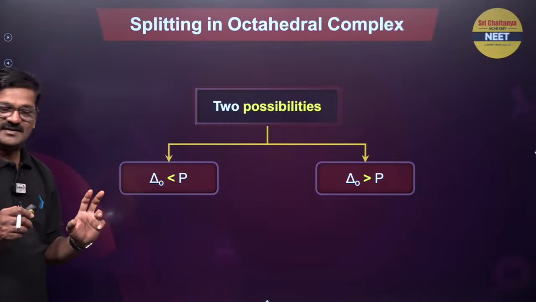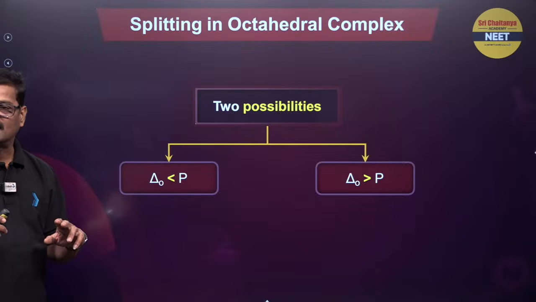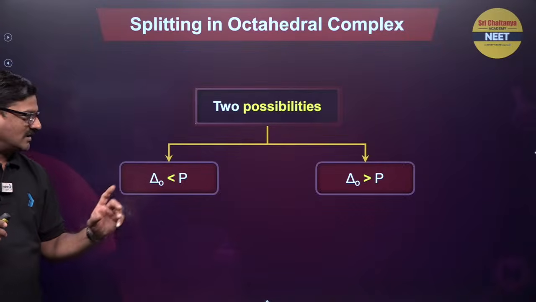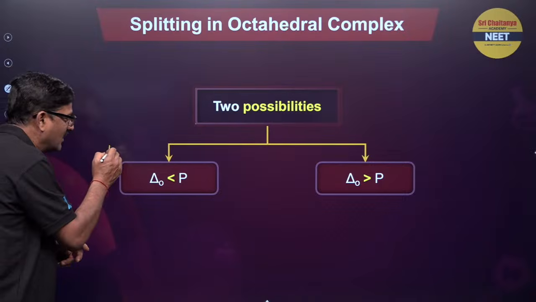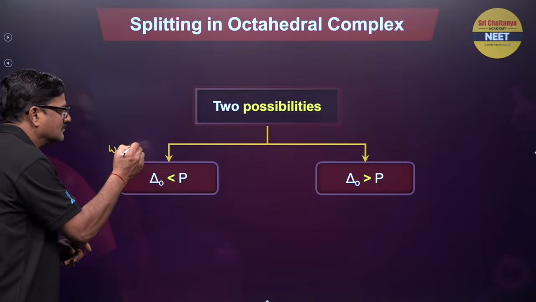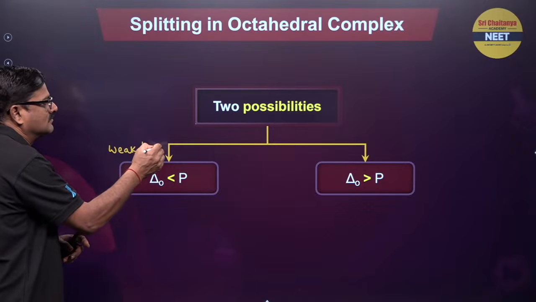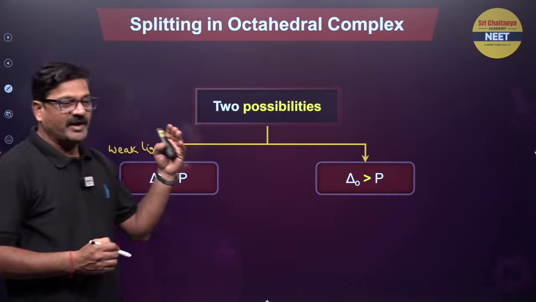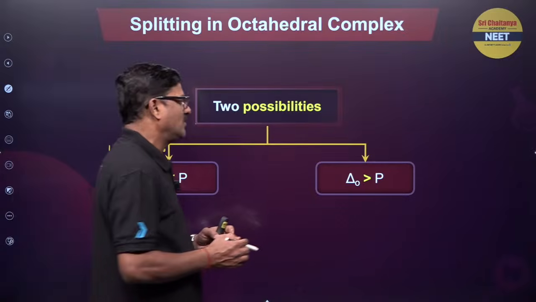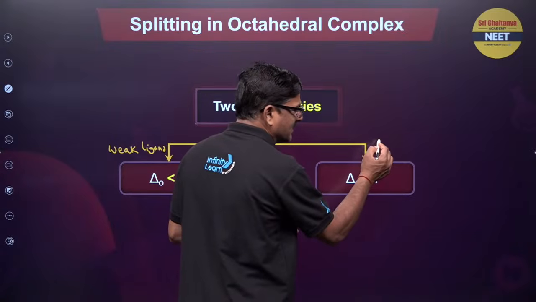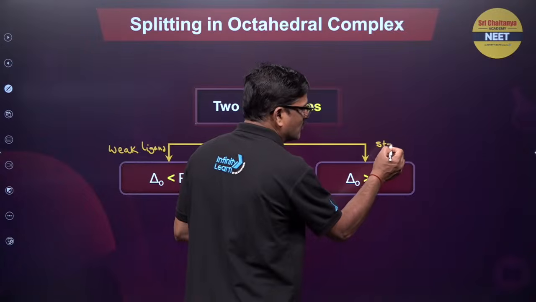Two possibilities: if the pairing energy is greater than the crystal field splitting energy, that happens in the presence of a weak ligand. And if the pairing energy is less than the octahedral crystal field splitting energy, that happens in the case of a strong ligand.